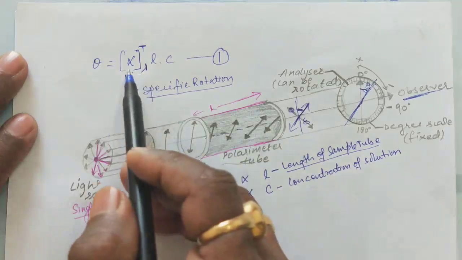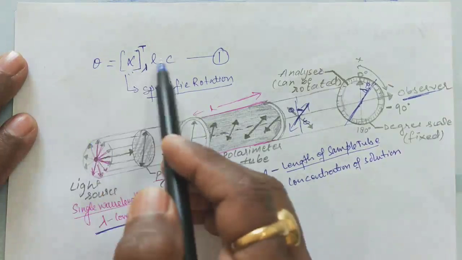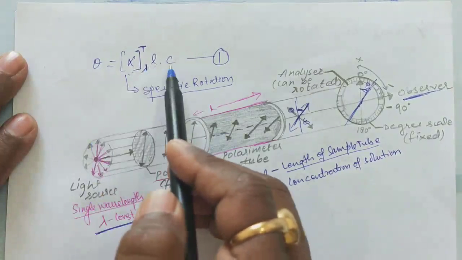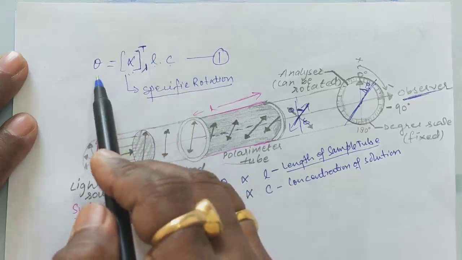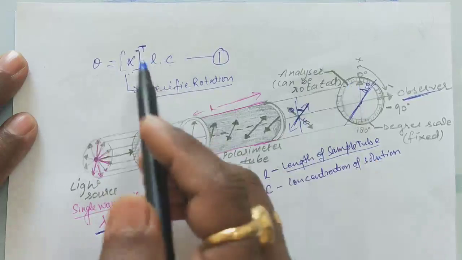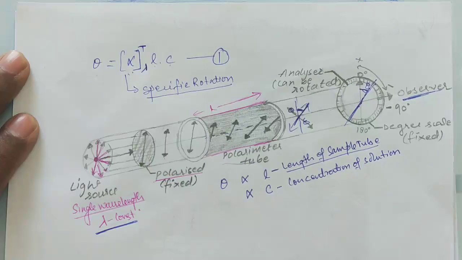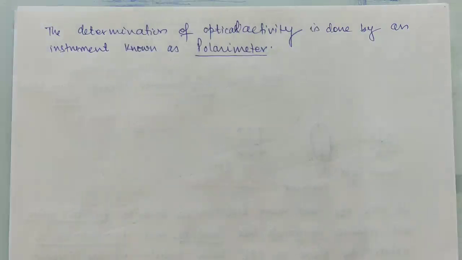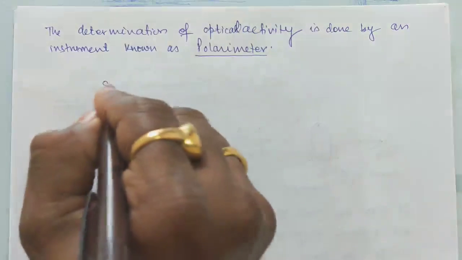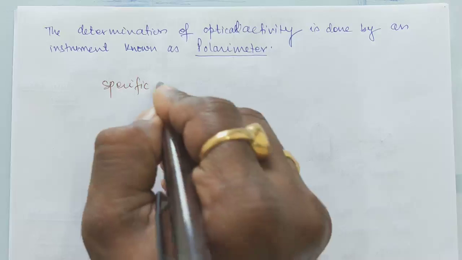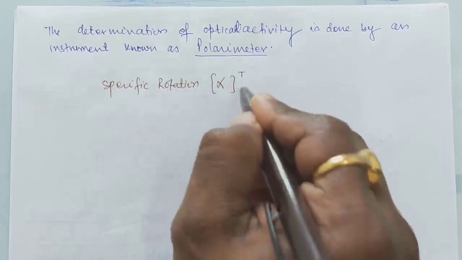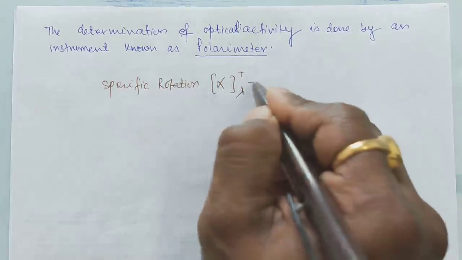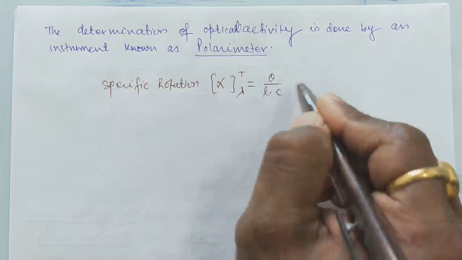So how do you determine this particular value of alpha? By maintaining L and C standard. Under the standard condition of L and C, whatever angle of rotation you have observed through this polarimeter, that is called specific rotation, right? So the specific rotation, alpha at T and lambda, is equal to theta by L into C.